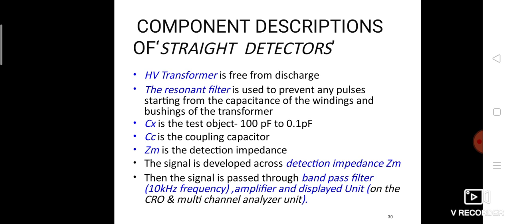Then the signal is passed through the band pass filter. The band pass frequency is 10 kHz, and then an amplifier, and then a display unit, a CRO or multi-channel analyzer unit. We can analyze the waveform of the voltage.